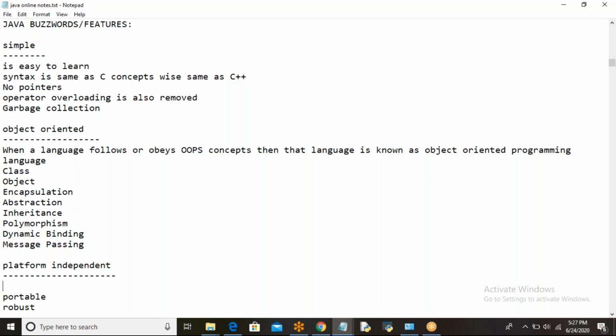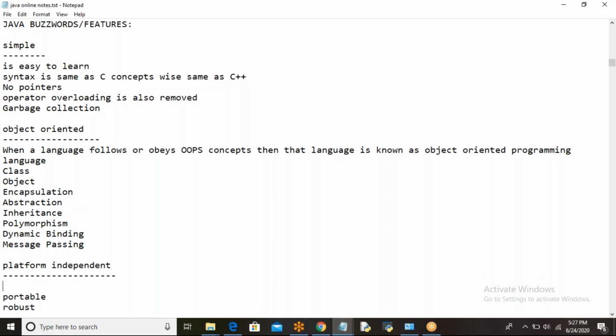But Java is a platform independent programming language. Why? Because if you write a Java program in one system, it is able to execute in any system, whatever the OS may be. How is it possible? Because of the dot class file. After Java compilation, you get a dot class file which contains bytecode instructions.